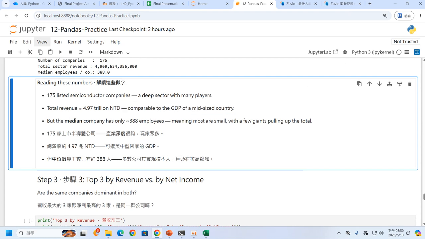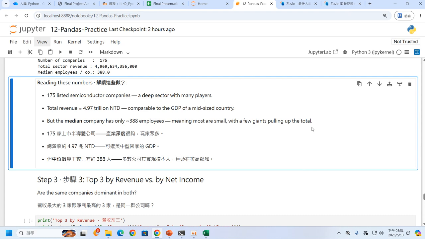And the third is that the median company has only 388 employees. This means most are small, with just a few giants pulling up the total. In Taiwan, maybe 3 to 5 semiconductor companies are quite powerful and dominate the whole sector.